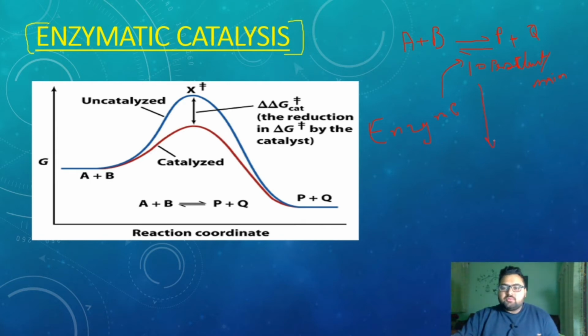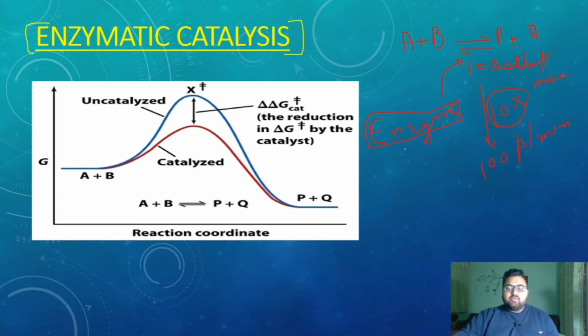So now we are getting 100 products per minute. What actually happens is that it increases tenfold, or 10 times. The substrate is getting converted into product, and the rate has been increased by 10 times. So why is this happening? Because of the presence of the enzyme that is catalyzing the reaction and increasing the rate of the reaction.